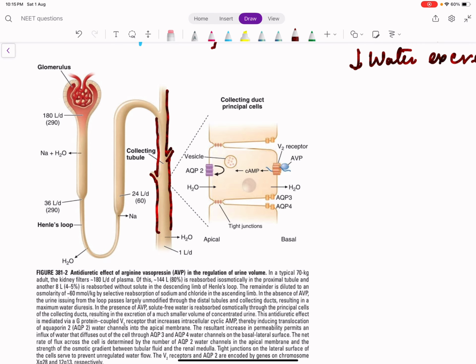So vasopressin, what does it do? It acts on the V2 receptor in the basolateral membrane of the collecting tubule. When vasopressin acts on the V2 receptor, by a downstream mechanism it causes expression of aquaporin 2 in the apical membrane of the collecting duct tubules.